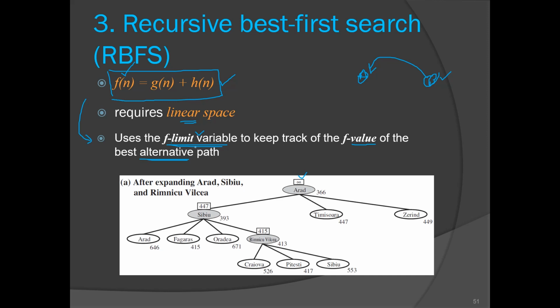So what is f limit? It is the f value of the alternative, right? There is no alternative for Arad, so its f limit value is infinity, and this is its f of n value. F of n is what? g of n plus h of n.